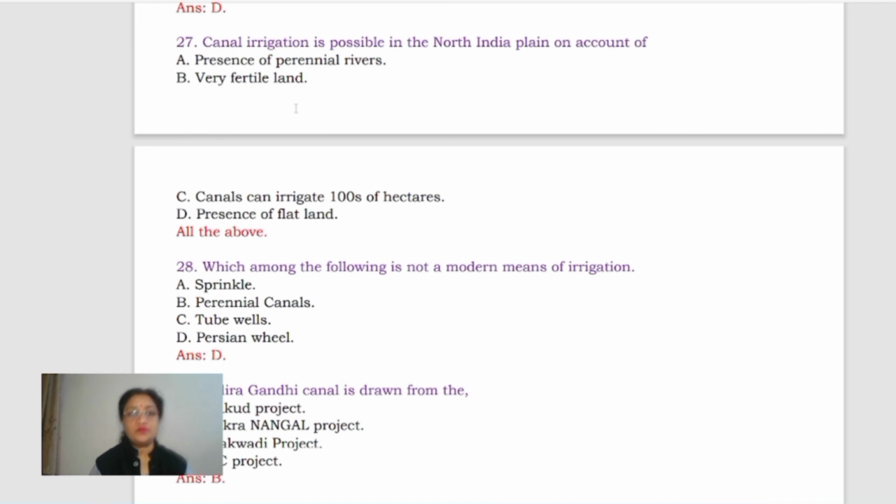Okay. Next, canal irrigation is possible in North India plains on account of presence of perennial rivers. Yes, it helps in that. Very fertile land, again it is helpful. Canals can irrigate hundreds of hectares, and presence of flat land. All these are working in this case. So all the above options are correct.